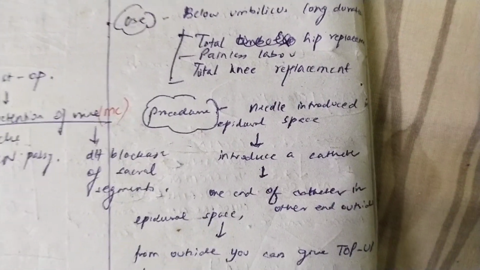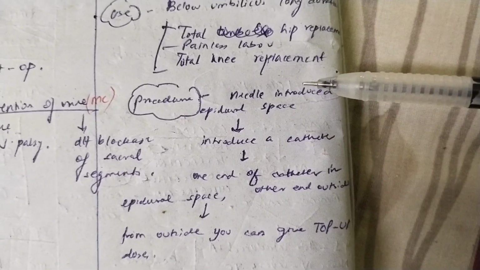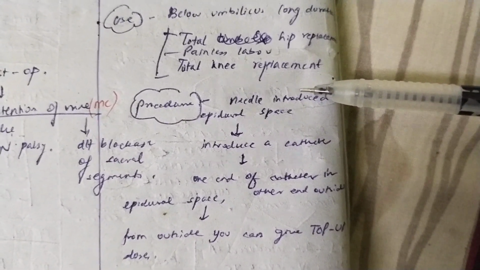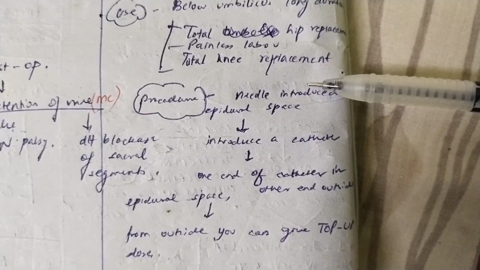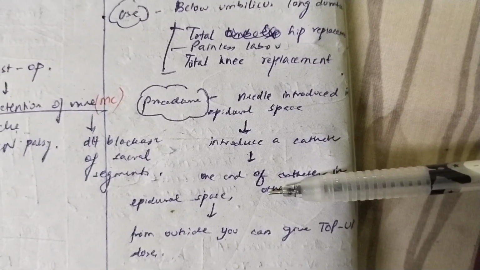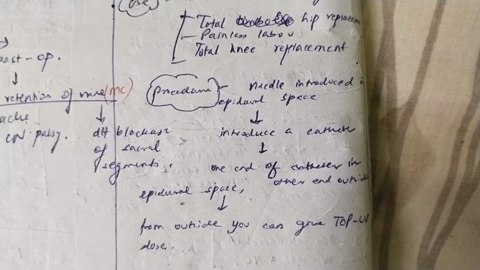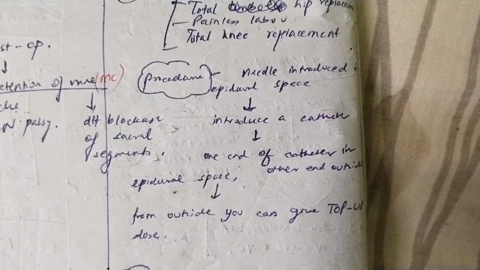Now, what is the procedure? How do we give the epidural anesthesia? The procedure is that first a needle is introduced into the epidural space. That is why it is called epidural anesthesia, because the needle is inserted into the epidural space. Then, you introduce a catheter. One end of the catheter is introduced into the epidural space and the other part of the catheter is outside. And from this part, which is outside, you give the top-up doses of the drugs.